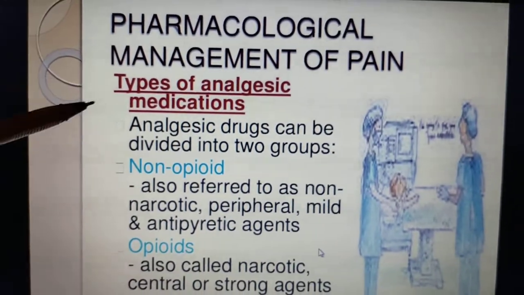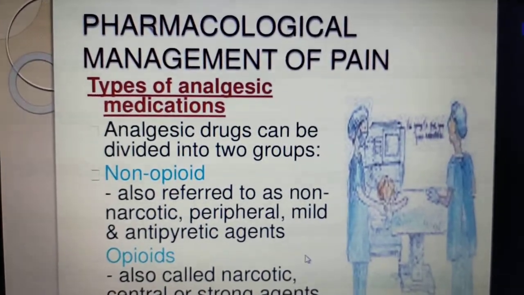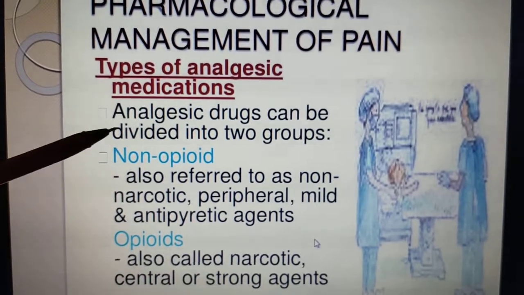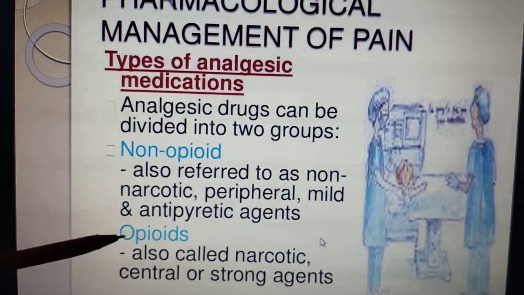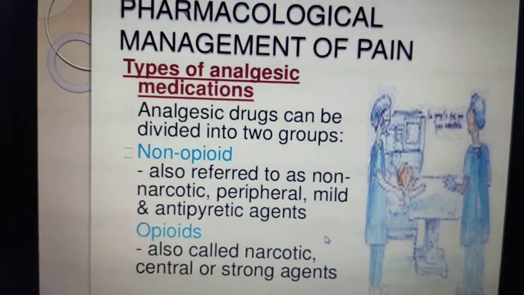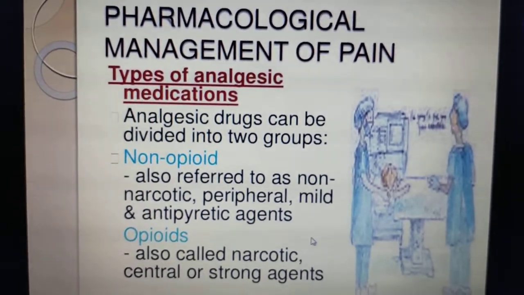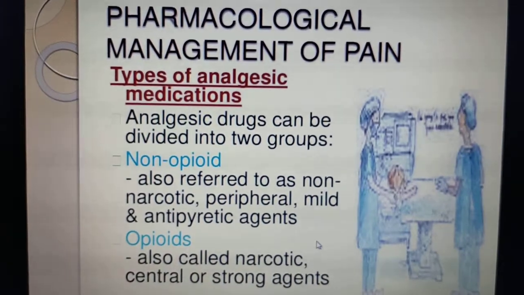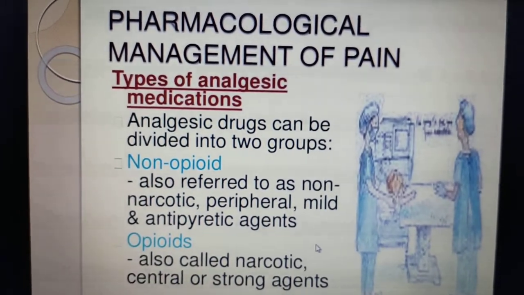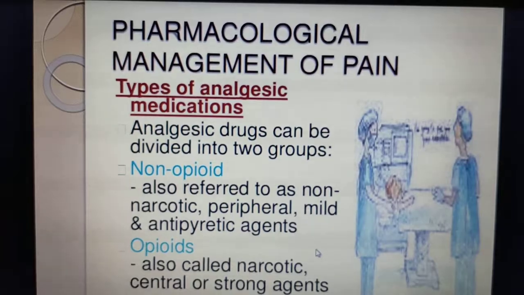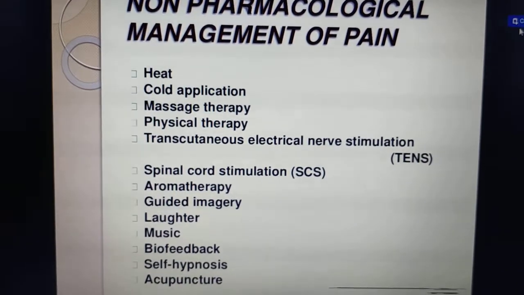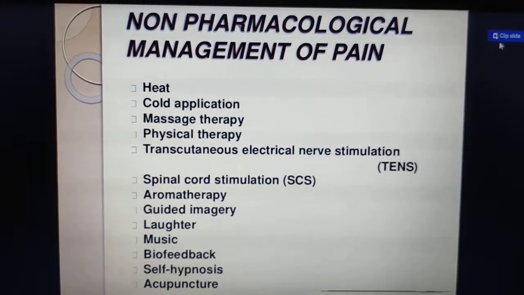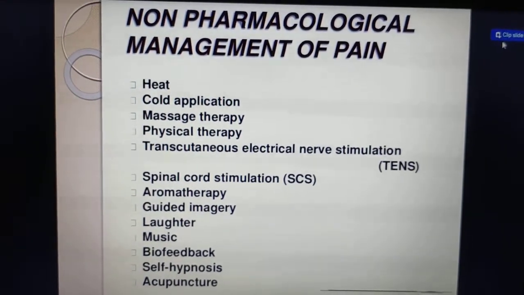For the medications, we are using analgesic drugs. In that, we have two types, non-opioids and opioids. By using these drugs, we are treating the pain, that we call pharmacological pain management. Now we'll see what the non-pharmacological management is. What do you mean by non-pharmacological management? Without using medications, we are treating the pain, isn't it?